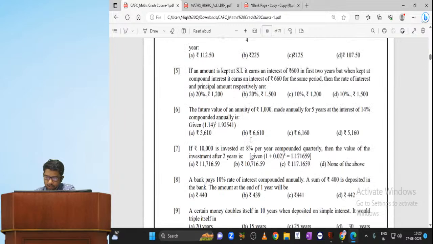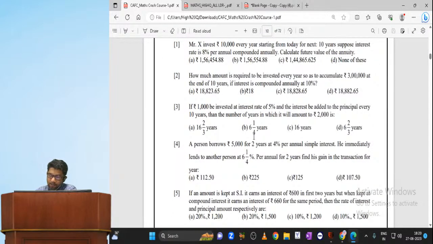Now, let us solve a few questions from time value of money. Now listen here. Mr. X invests 10,000 every year starting from today for the next 10 years. Please underline the words starting from today. See, by reading the question, you can identify that this is an annuity type problem, and the question starts with invest. That means it is a future value sum. Starting from today.